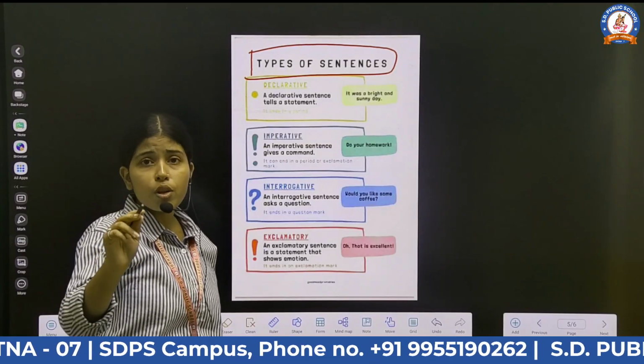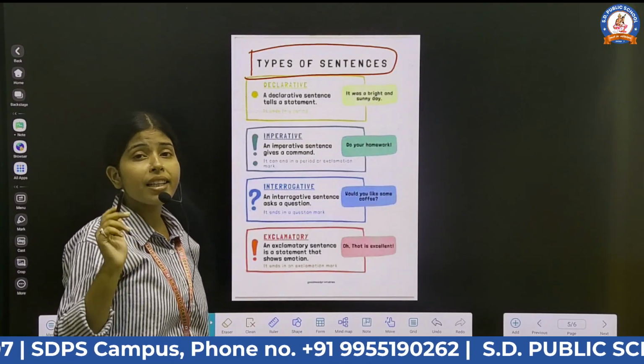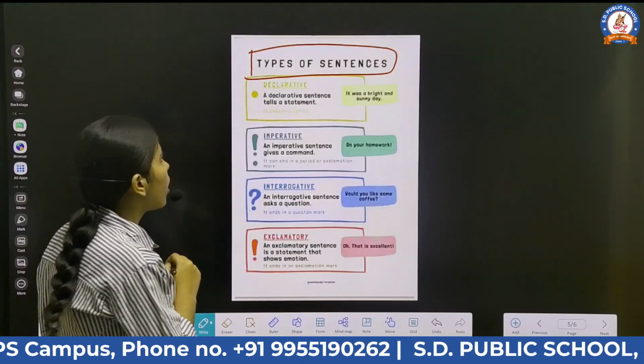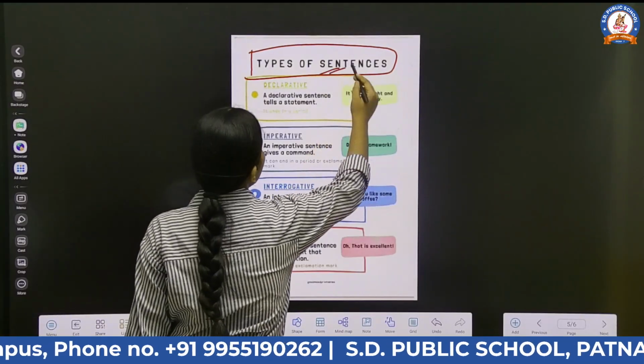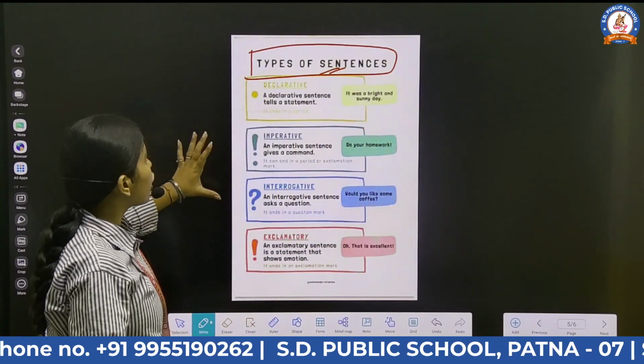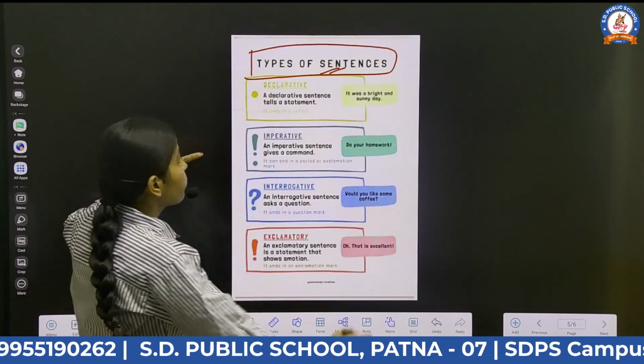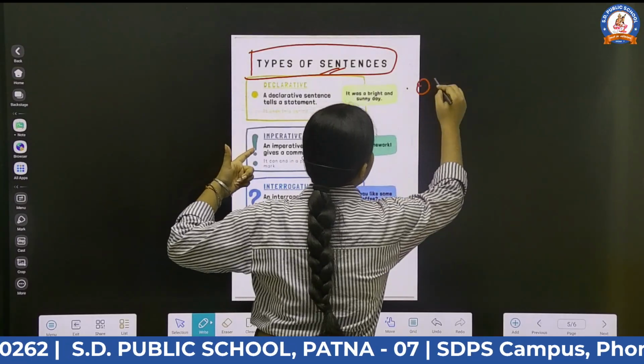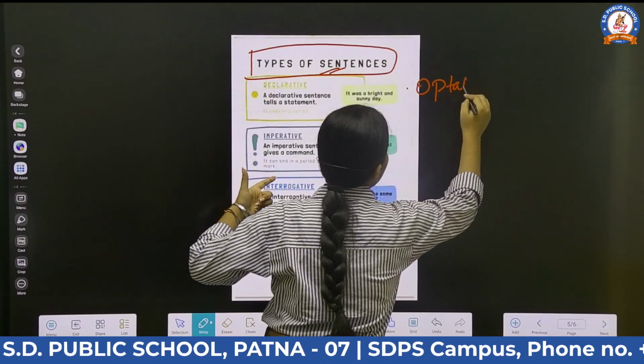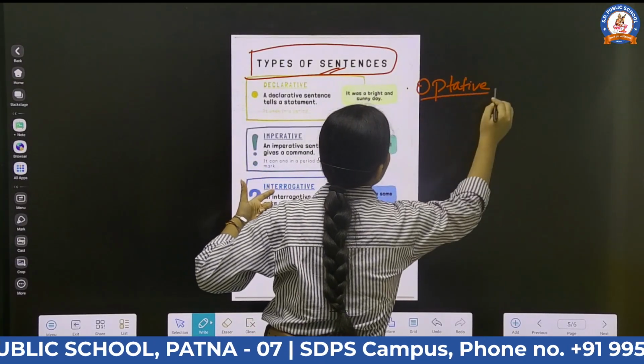These are the types which have been mentioned in your book. In addition, I have also taught you a type which is optative. We will discuss it also in the last.